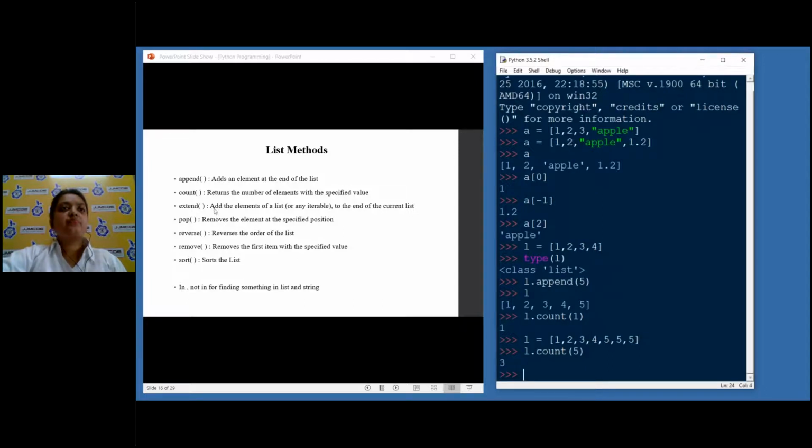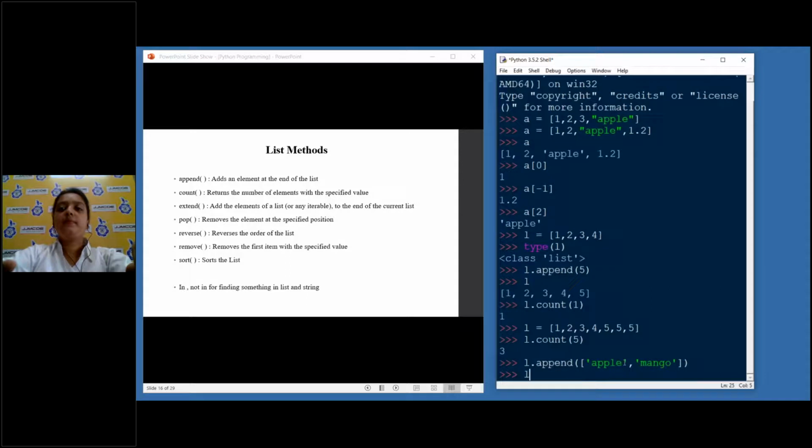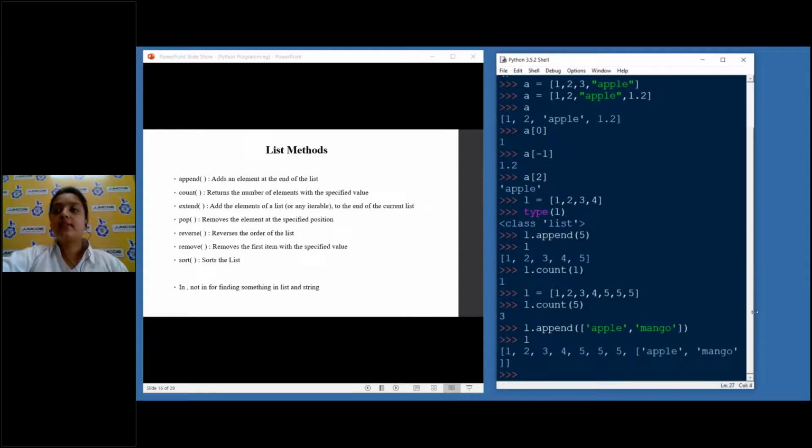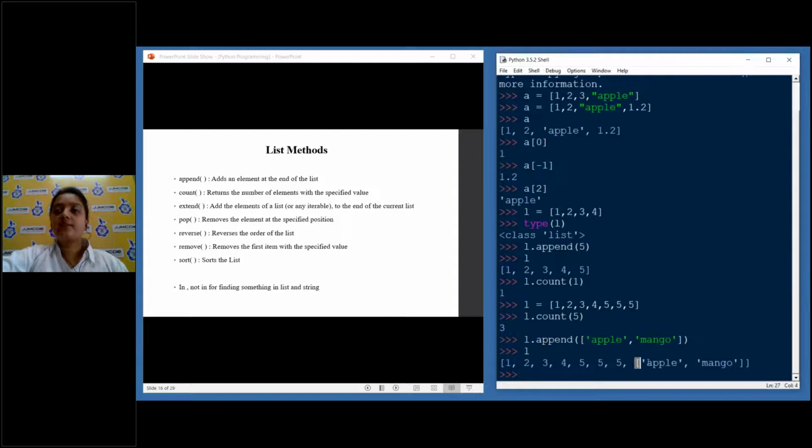Next, we have extend, which adds the elements of a list or any iterable to the end of the current list. It is the same as append, but there is a slight difference. Suppose I want to insert a new list. You see I got these brackets. But I don't want these brackets. I only want these values to be inserted in my list L. Instead of that, I got these brackets.